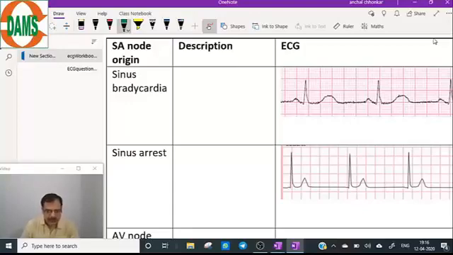Why is QRS wide? As I told you, if the origin is below bundle of His, one ventricle will be depolarized first, followed by the other ventricle. And that diagram we have already discussed in our previous classes.